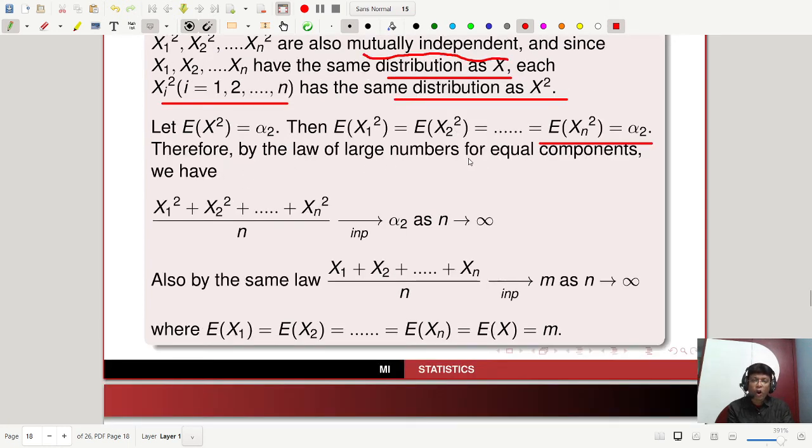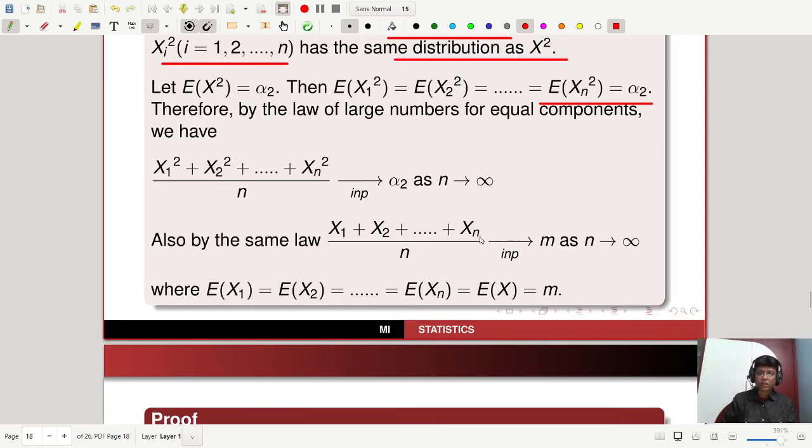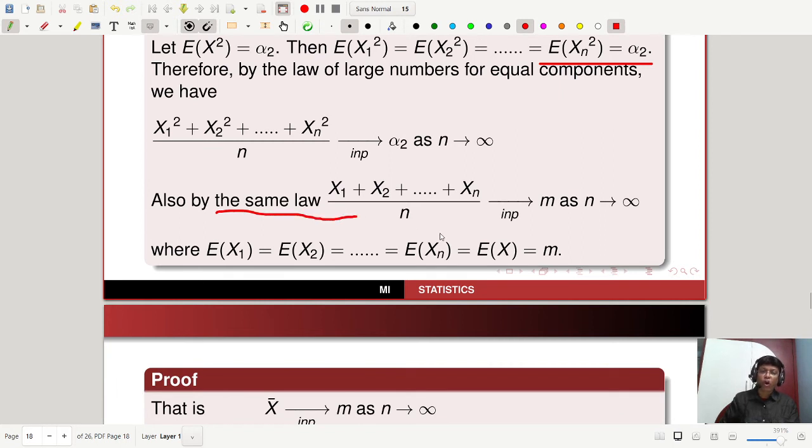Therefore, by the law of large numbers for equal components, (X1 square + X2 square + ... + Xn square) by n tends to alpha 2 in probability as n tends to infinity. Also by the same law, (X1 + X2 + ... + Xn) by n tends to m in probability as n tends to infinity, where X1, X2, ..., Xn have the same distribution as X, so all these expectations are equal to m.